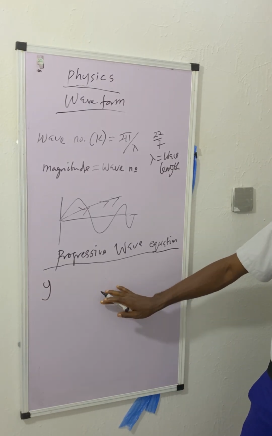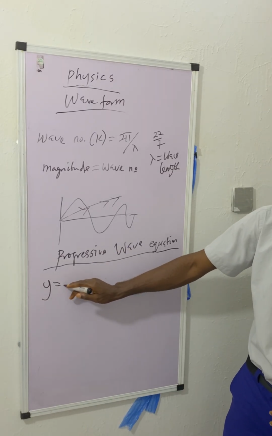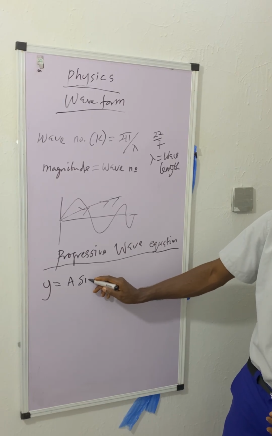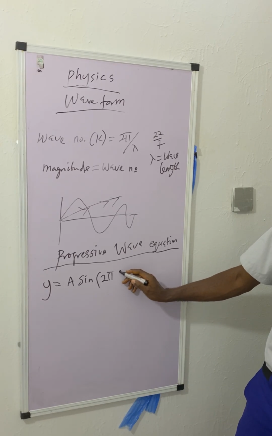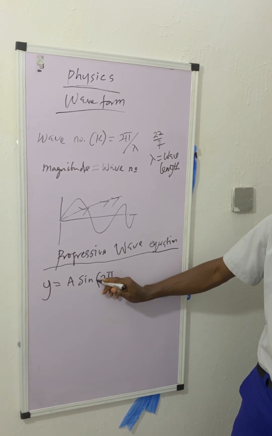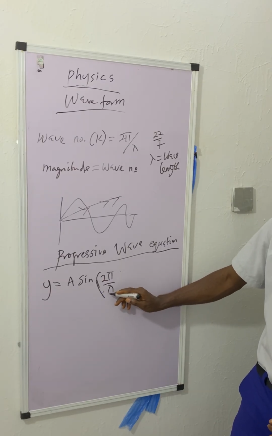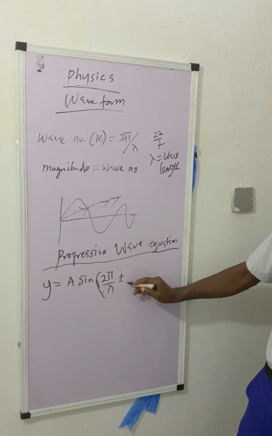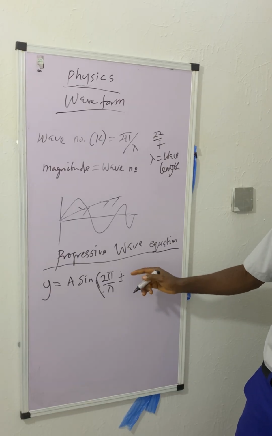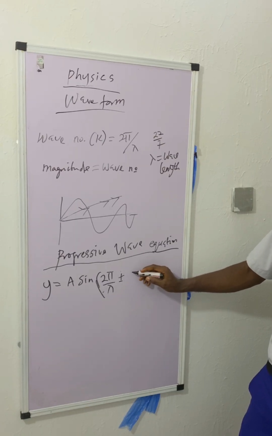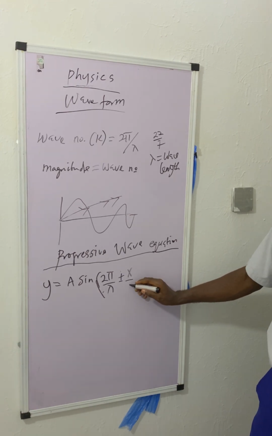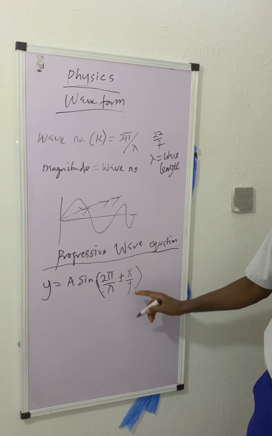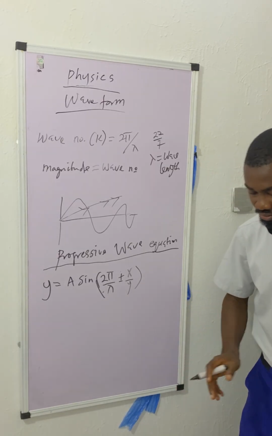This one is the most common equation. We have other equations that you use to solve. Y is equal to A, which is amplitude, sine bracket 2 pi over lambda, plus or minus, x over lambda. So this is the progressive wave.